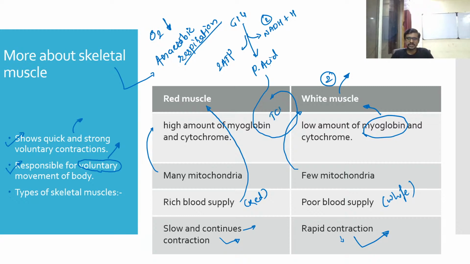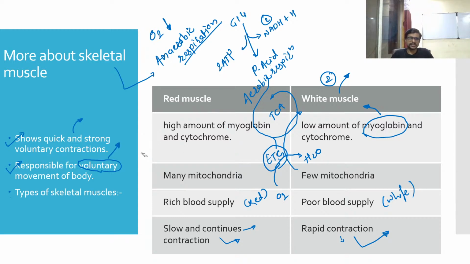Okay, so the TCA cycle is where the pyruvic acid enters. This is a process we call aerobic respiration. After TCA, we know there is the electron transport system, which results in taking oxygen and converting it to H2O. So this is your normal aerobic respiration system.